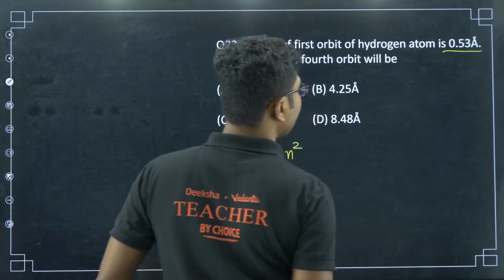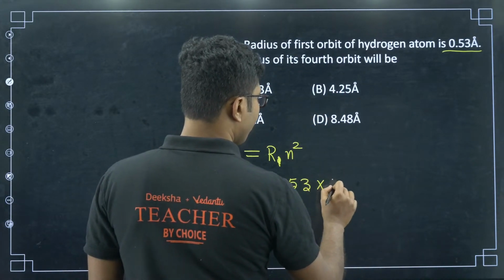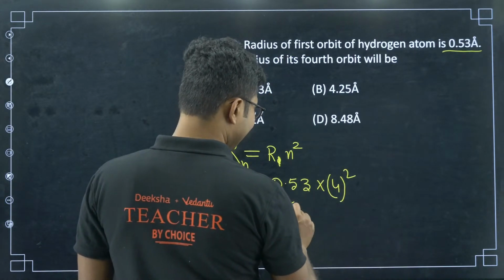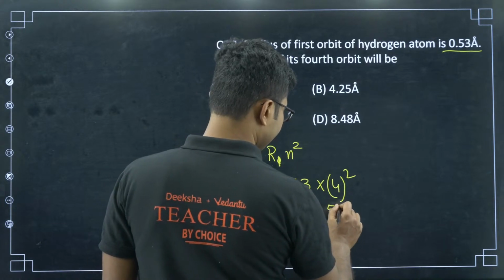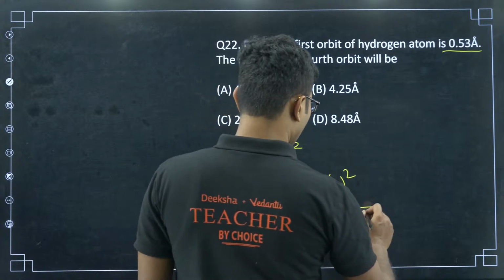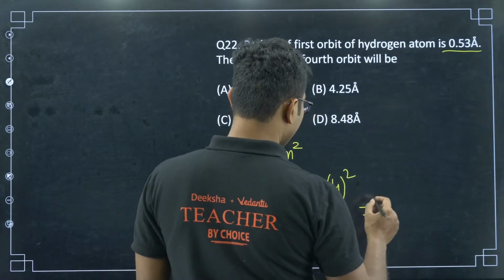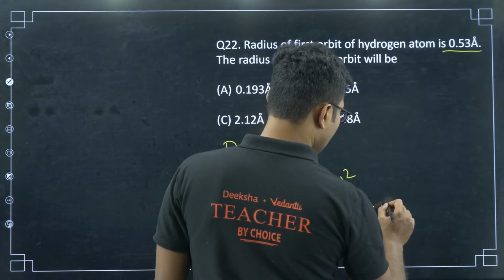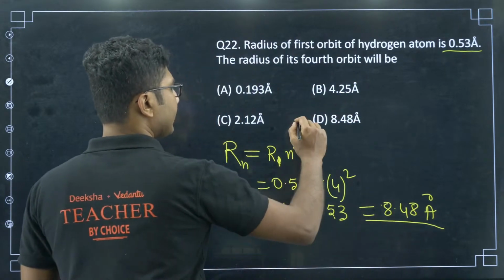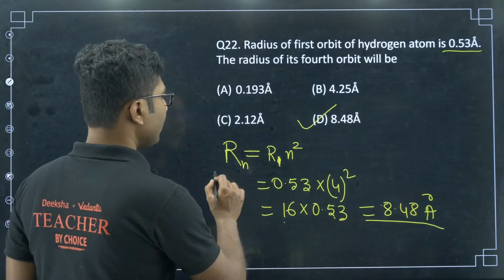The first orbit is given as 0.53. The fourth orbit will be 4 square, so that will be 16 into 0.53, which is more than 8, because 0.5 times 16 is 8, and 3 16s are 48. So it will be 8.48 angstrom. The correct answer is option D, right? Yes. You have to remember this formula.